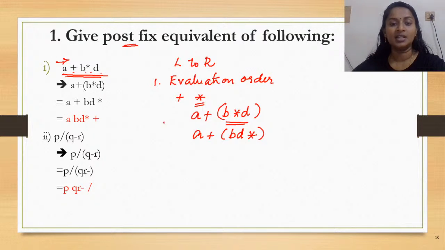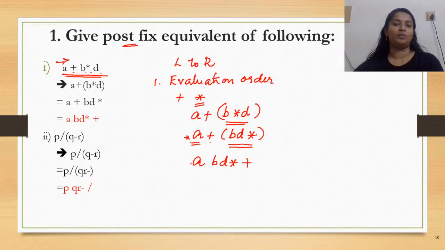No. So again, at this stage, A is one of the operands, and the other operand is BD star. So how would you convert it to the postfix notation? Now plus should come at the tail end, right? So you have the first operand followed by the second operand and then the operator.